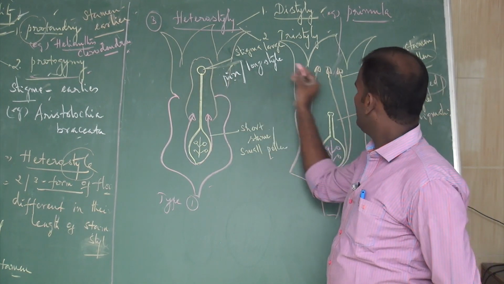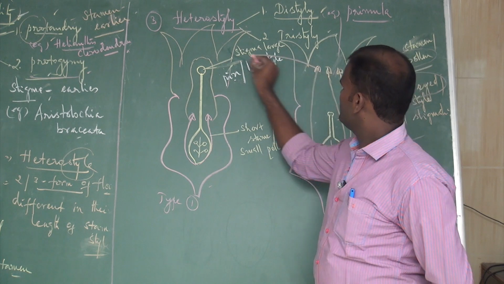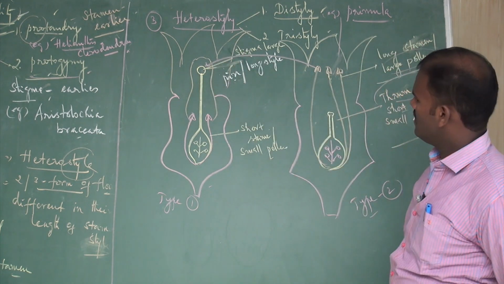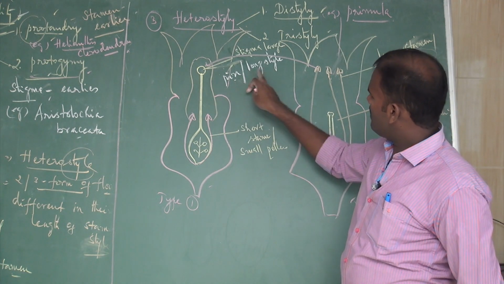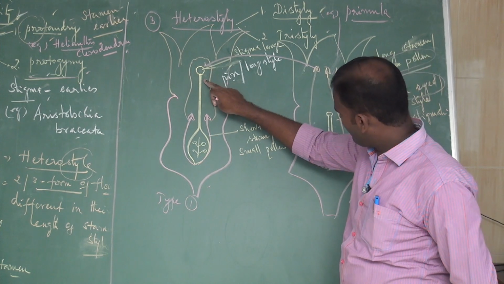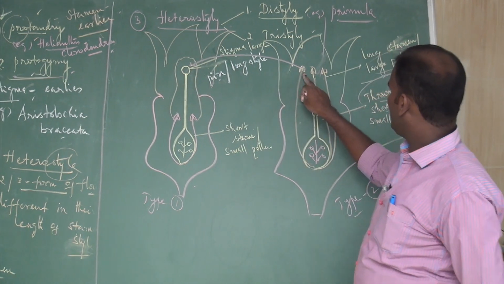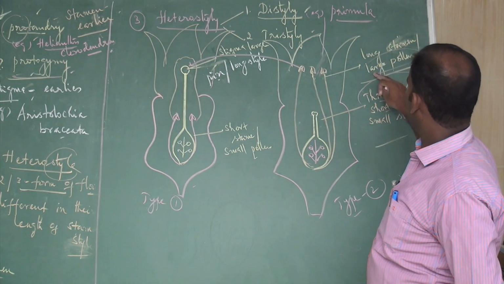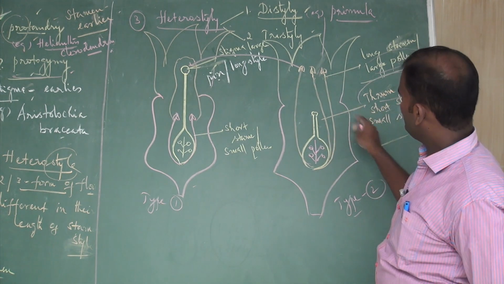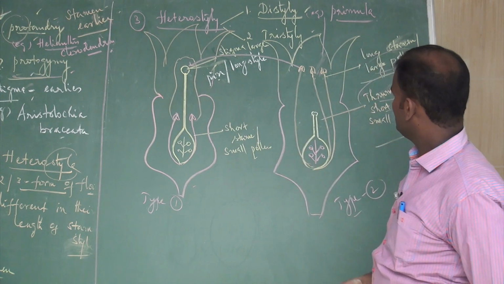So this stigma can receive the pollen grains only because these two sex organs are of the same length. Once again, the pin or long style with a large stigma can receive the pollen grains of the long stamens with the large pollens of the thrum-eyed flowers because these are the same length.